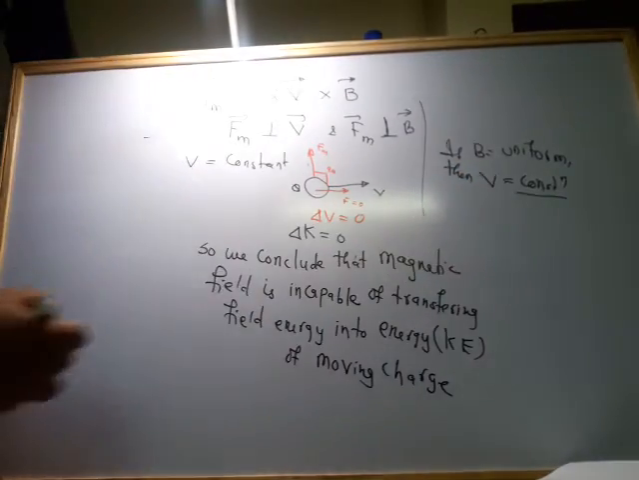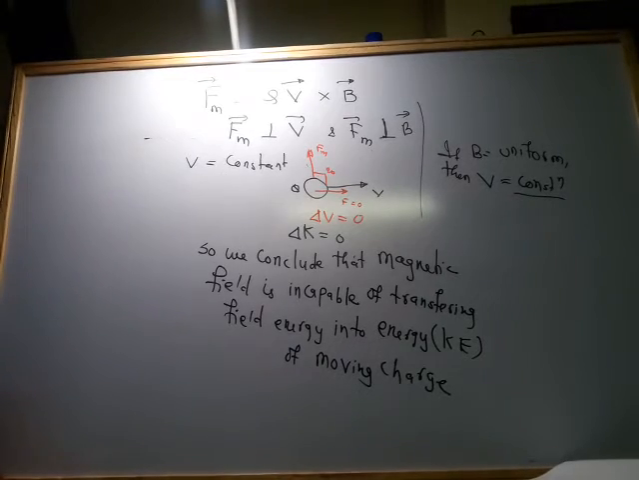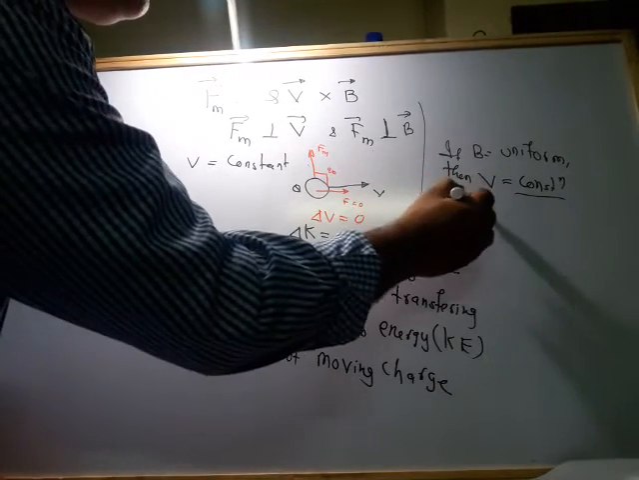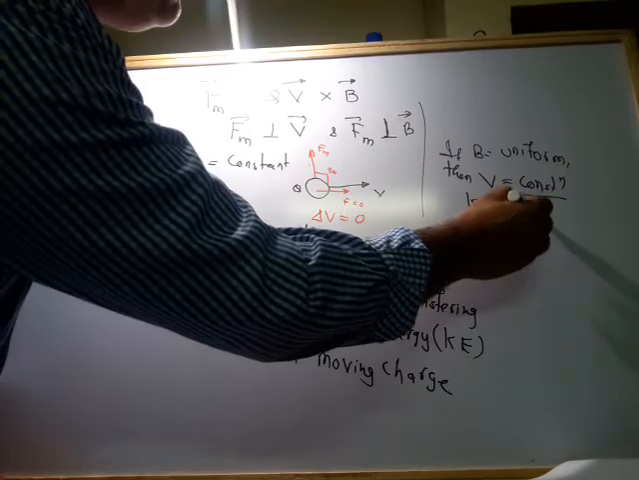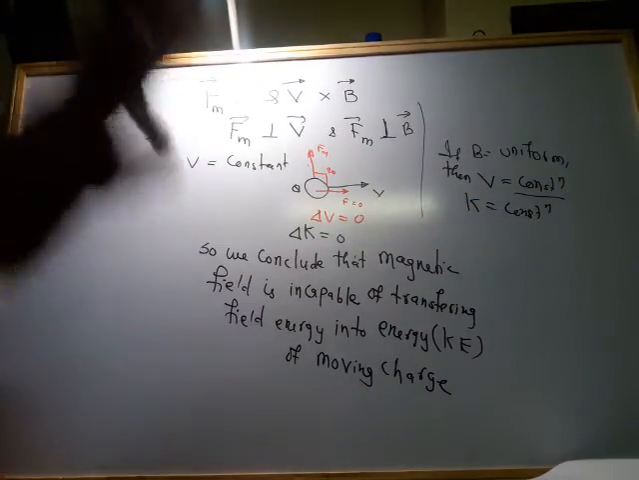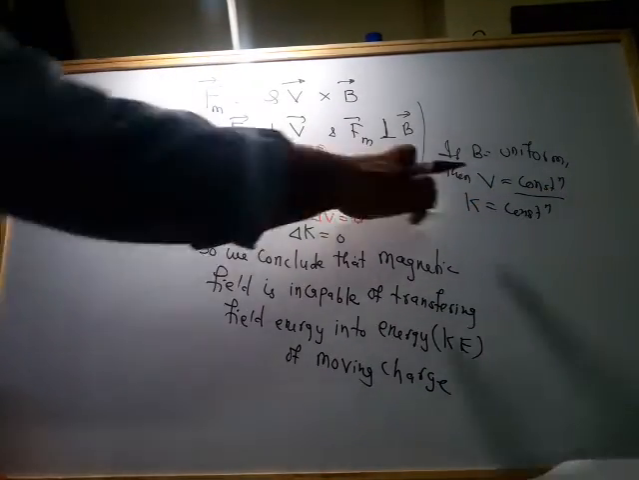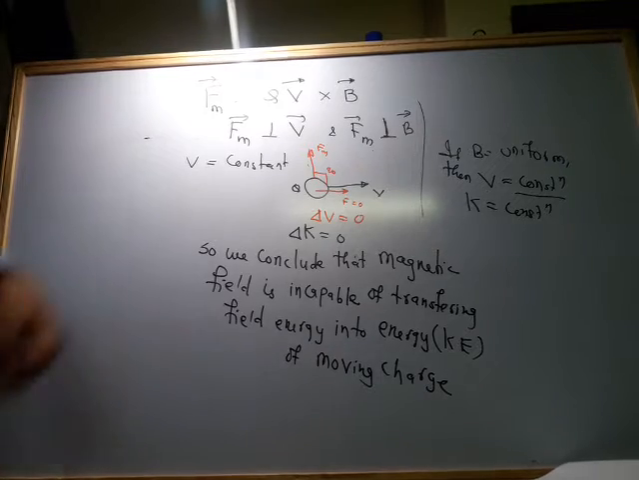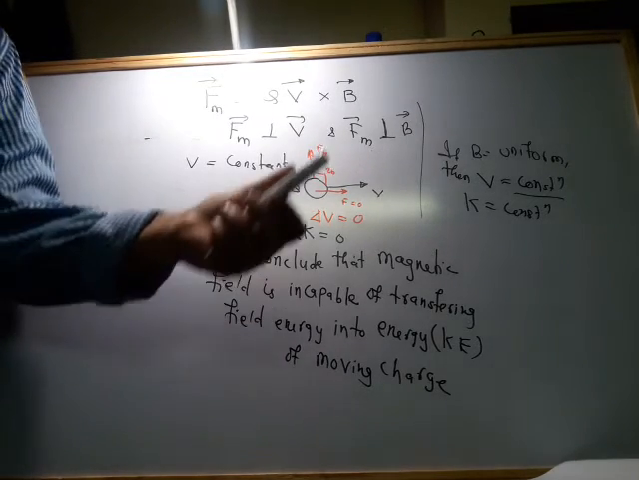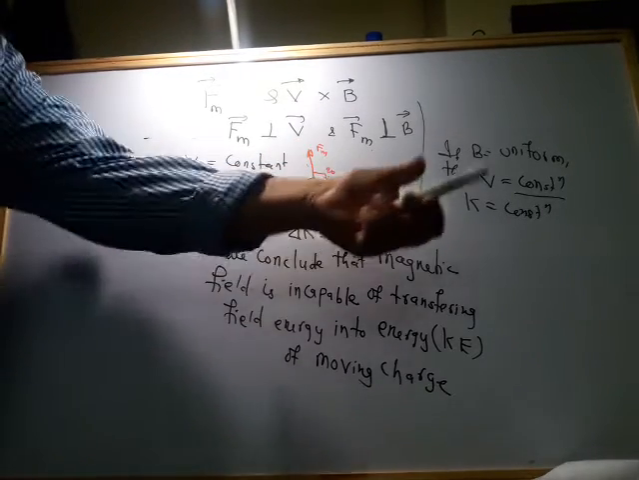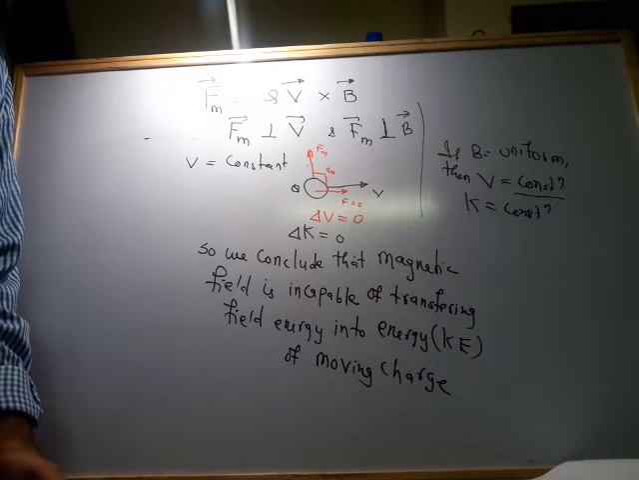The velocity of the charged particle remains constant. Okay, that means the kinetic energy remains constant. Thus the field energy is incapable of transferring to the charged particle. We cannot transfer the field energy to the charged particle. And the charged particle will move with constant kinetic energy.